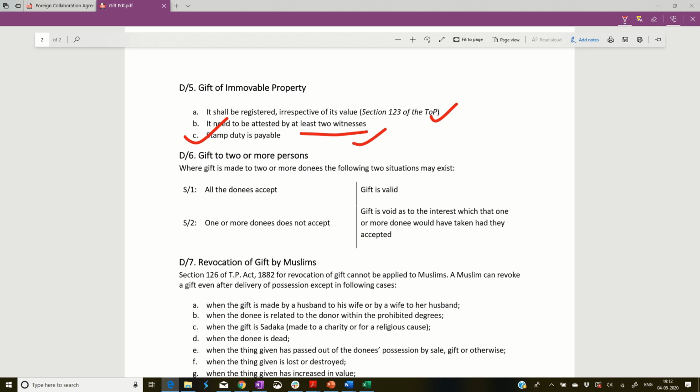So where you are gifting to two or more persons, and if all the donees are accepting it, then yes, the gift is valid. But if one or more donees do not accept, then the gift shall not be valid only for those, but it shall be valid as for the others. Correct?